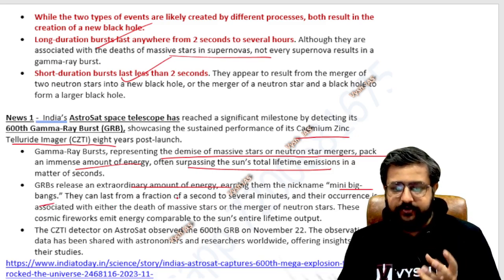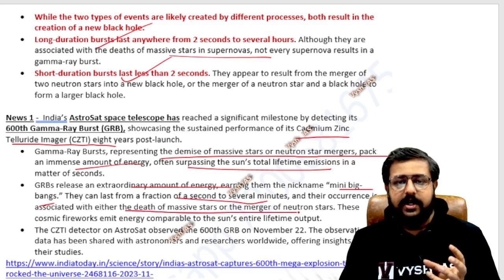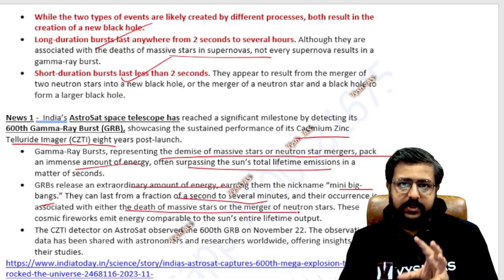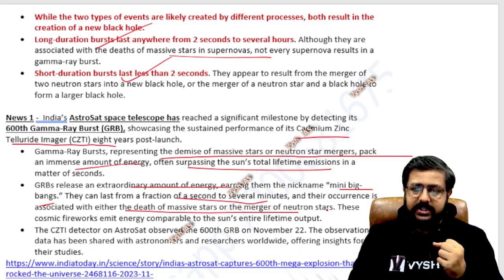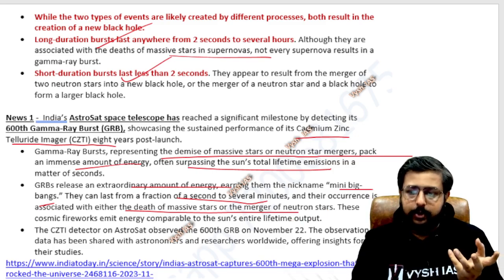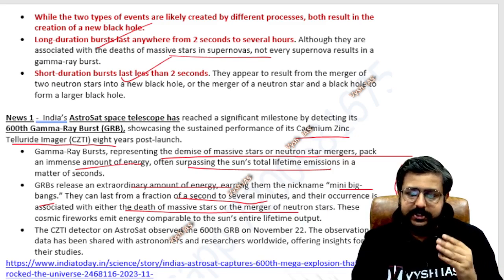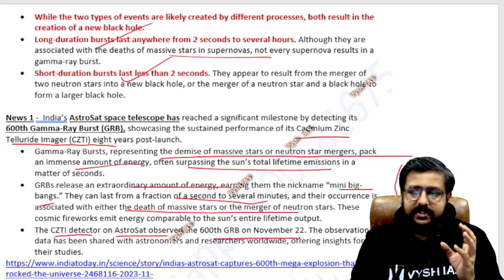This can last from a fraction of a second to several minutes, and it is associated with the death of a massive star or a merger of neutron stars. Any time this can happen, a GRB can be emitted. This cosmic fireworks emits energy comparable to the sun's entire lifetime output. These are all newspaper language, so it's the same thing repeated. The detector I told you about on Astrosat observed the 600th GRB on November 22. That is why we are discussing this.